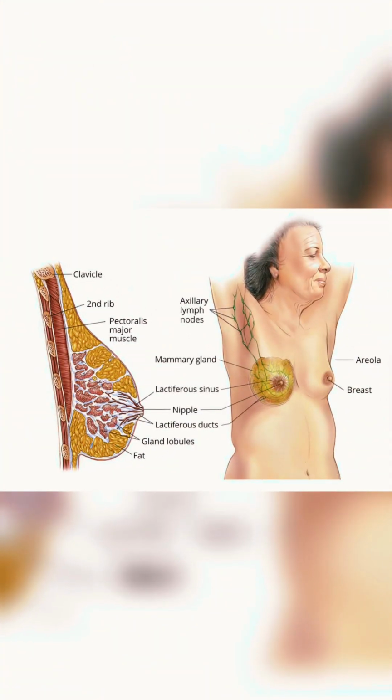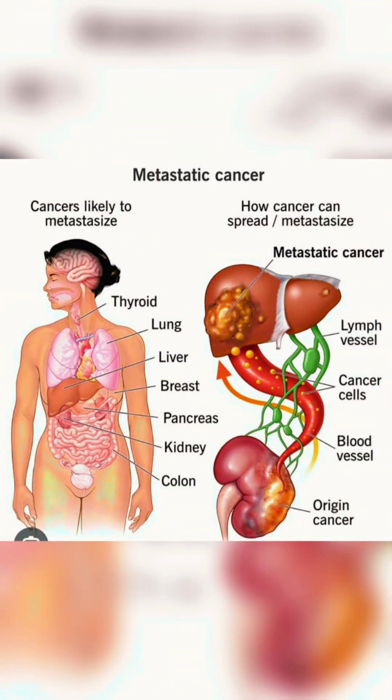Breast cancer is a disease in which the cancer cell develops in the tissue of the breast. The cancer cell can further spread to other parts of the body, the lung, the brain, the liver, and even the bone. Breast cancer risk factors are divided into modifiable and non-modifiable risk factors. 60 to 70% of patients with breast cancer have no known risk factors, while 30 to 40% of patients with breast cancer have risk factors.